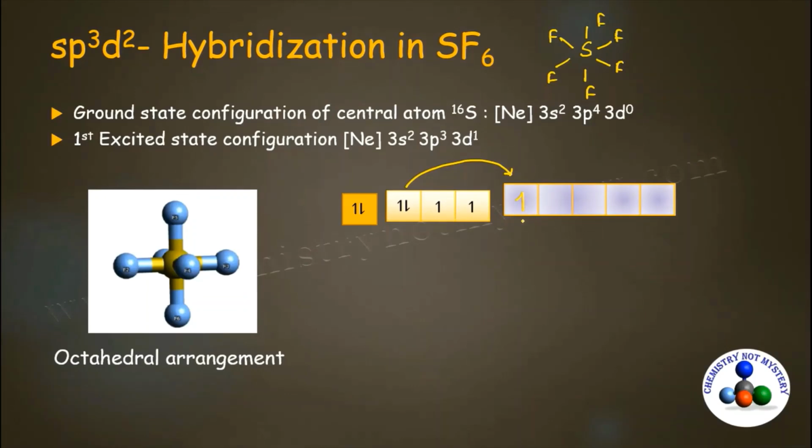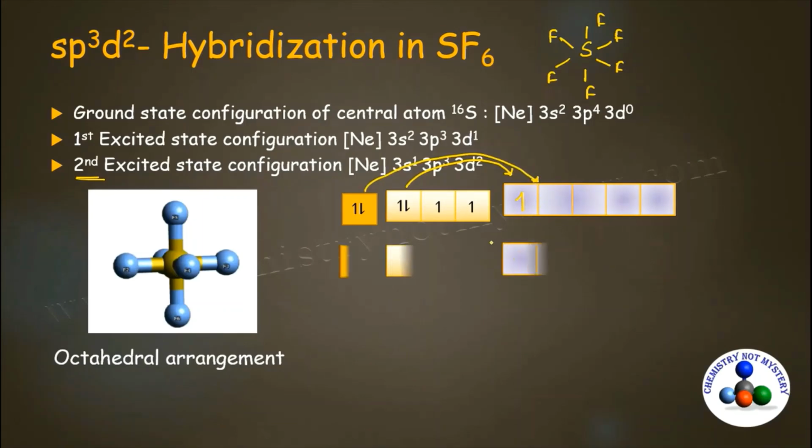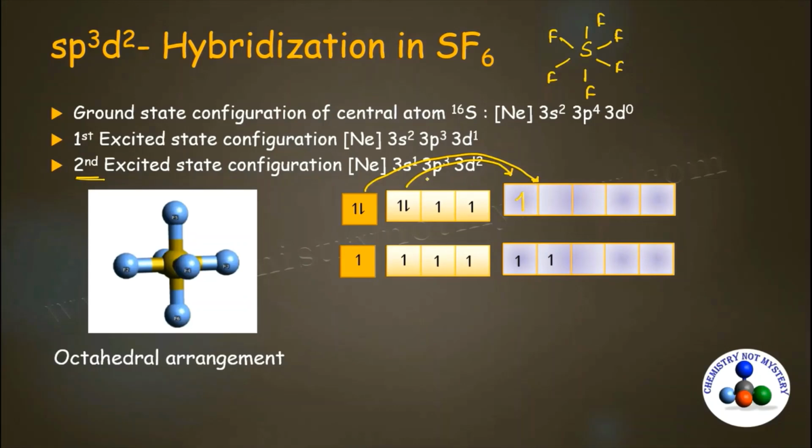In this way, you will get only 3 half-filled atomic orbitals, but we require 6 half-filled atomic orbitals. So you have to write the second excited state configuration, and this time we will promote a 3s electron to 3d, and you will get the configuration 3s1 3p3 3d2. Now we have 6 half-filled atomic orbitals.